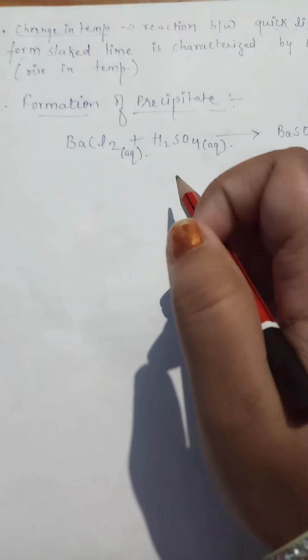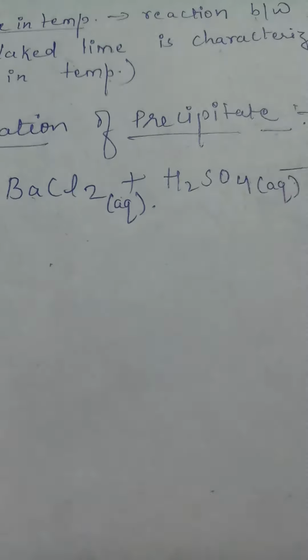After it, formation of precipitate. Now what is a precipitate? First we go with the example. You can see barium chloride here. Barium chloride reacts with sulfuric acid; these two are in aqueous solution, in liquid state.